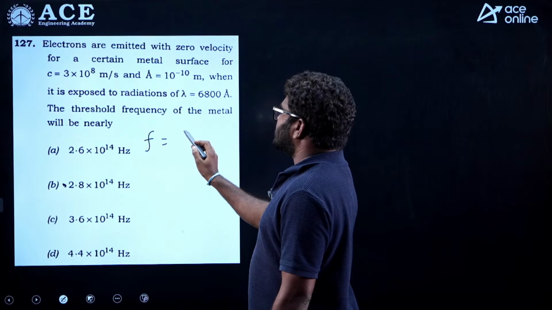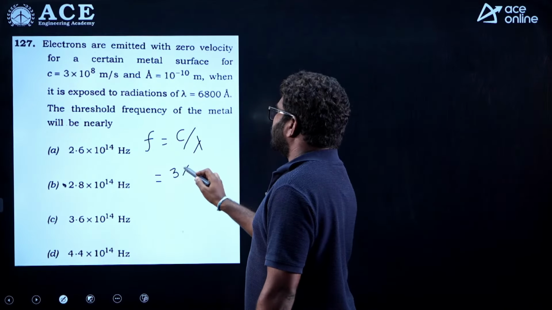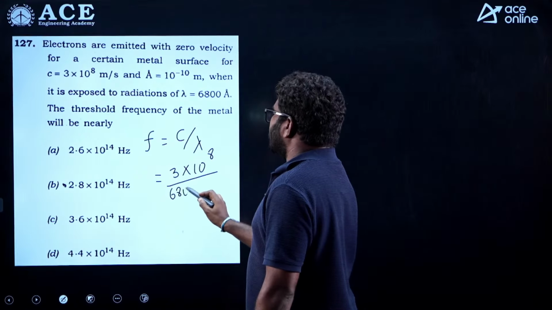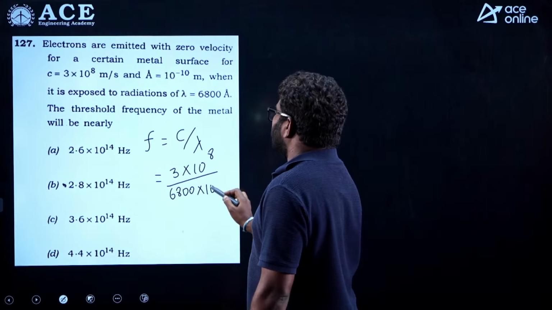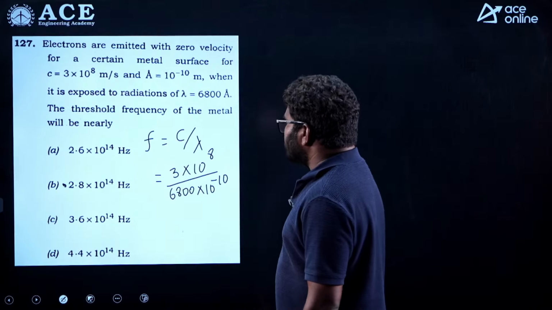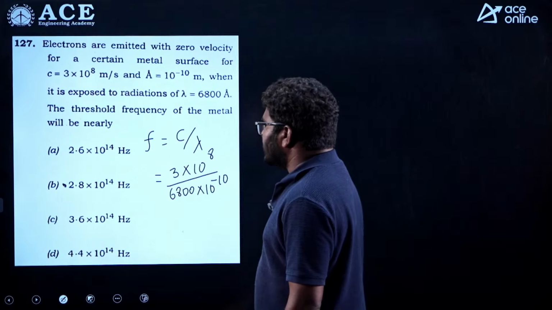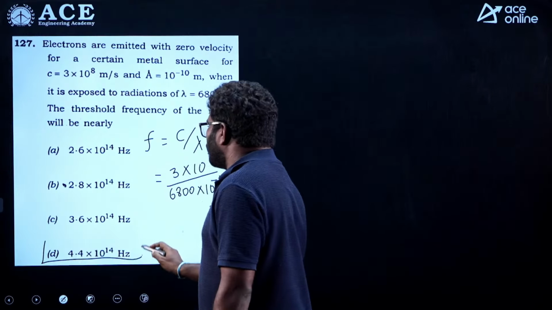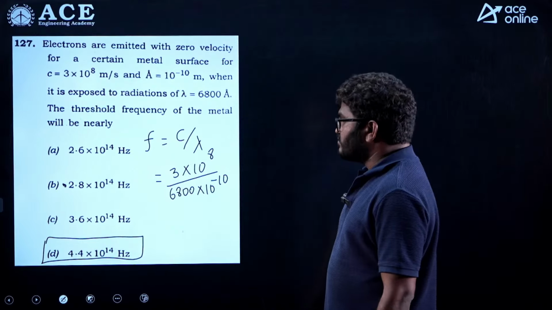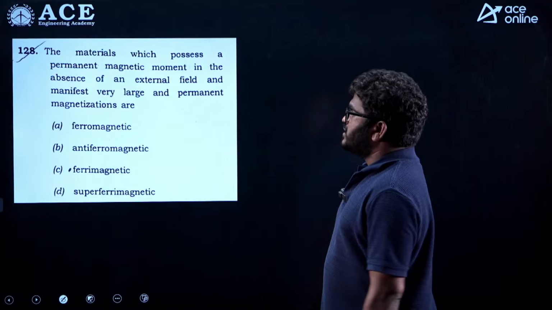So, frequency is nothing but C by lambda, that is 3 into 10 power 8 divided by 6800 into 10 power minus 10 meters. By solving this you will get nearly 4.4 into 10 power plus 14 Hz. Simple question, right.